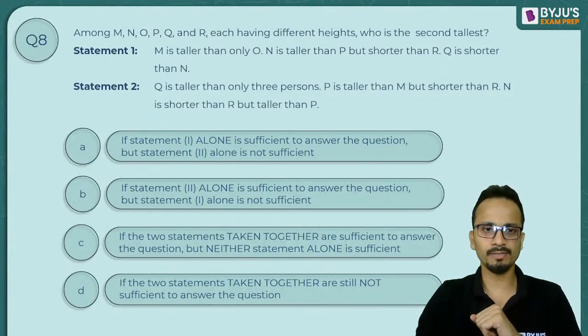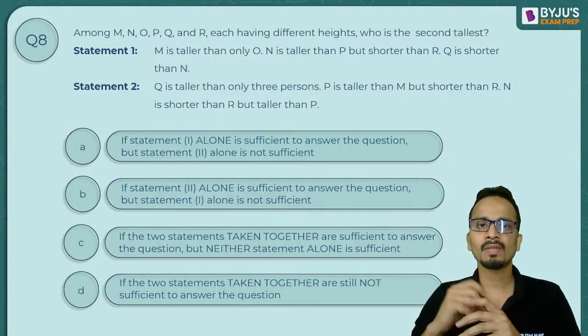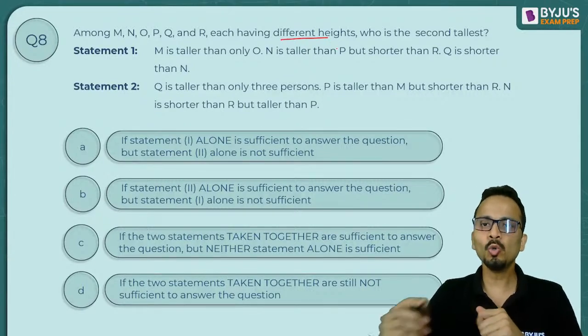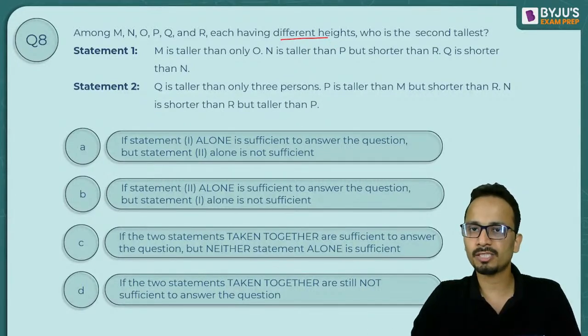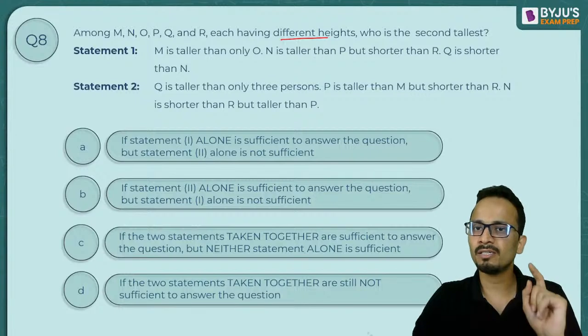Any answer for this one? Among M, N, O, P, Q, R, each having different heights, who is the second tallest? Two statements are given. You will have to find out using which of these statements you can answer the question.